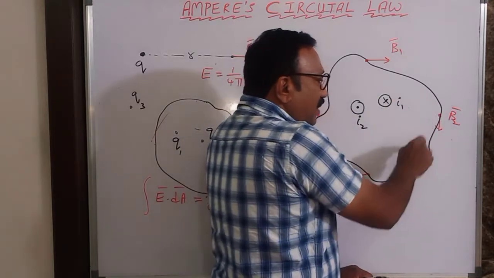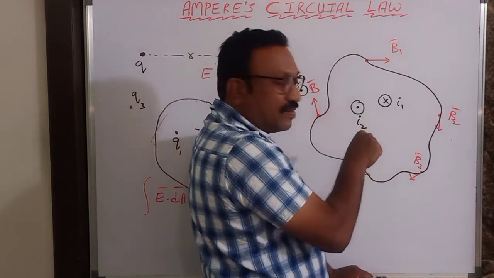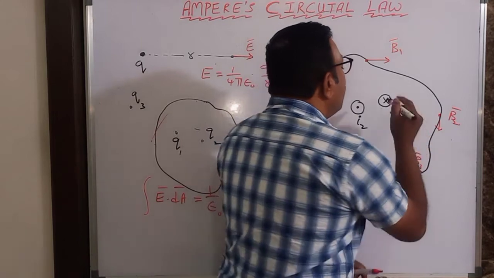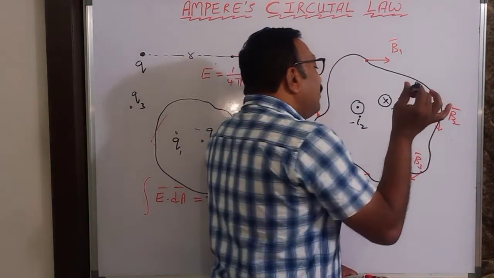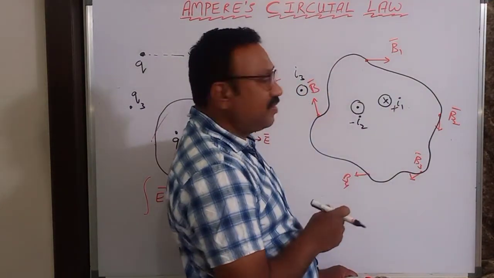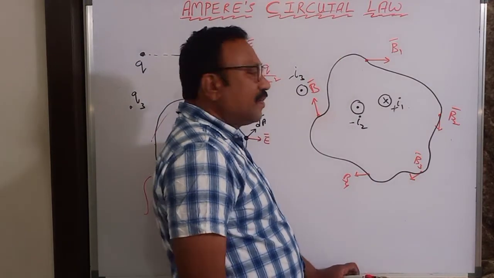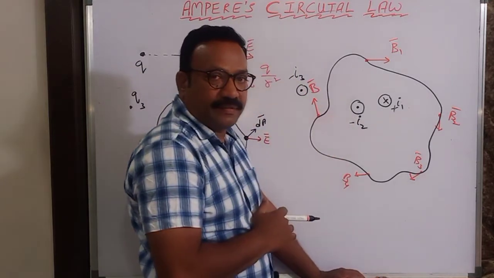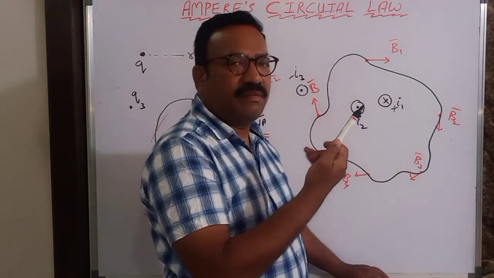Based on this, I will take this current as positive and this current as negative. So inward current I am taking positive and outward current I am taking negative. I will put a negative sign here also, because this is also outward current. This question of plus and minus will come only when you have conductors like this. If you have only a single conductor, then you will take just the plus sign, you won't take the minus sign.